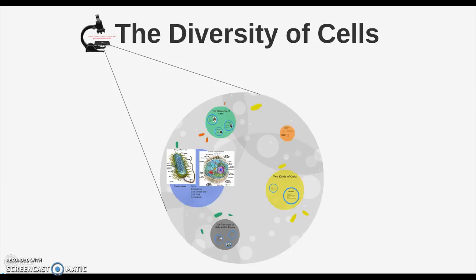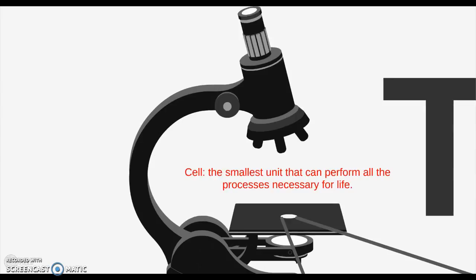Today we're going to talk about the diversity of cells, specifically the scientists that discovered cells, the three parts of cell theory, and the two kinds of cells, prokaryotes and eukaryotes. Watch this video and complete the graphic organizer you received in class. Let's get started. First, what is a cell? Well, a cell is the smallest unit that can perform all the processes necessary for life.